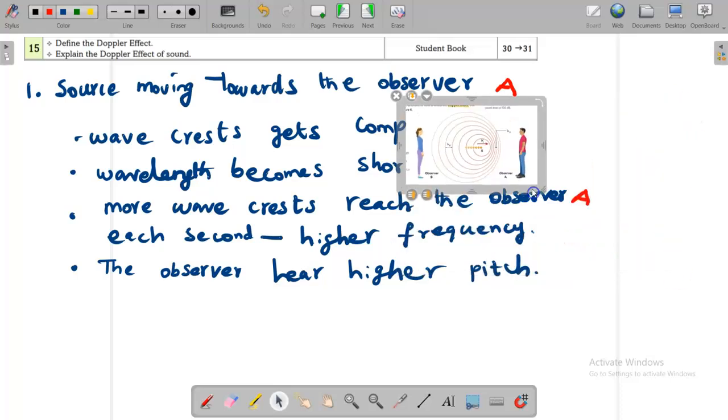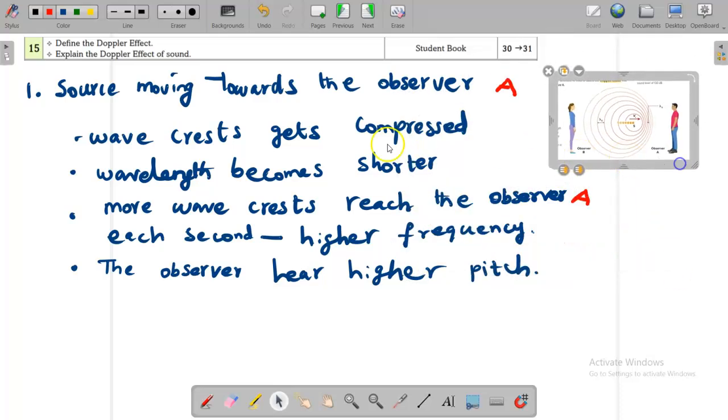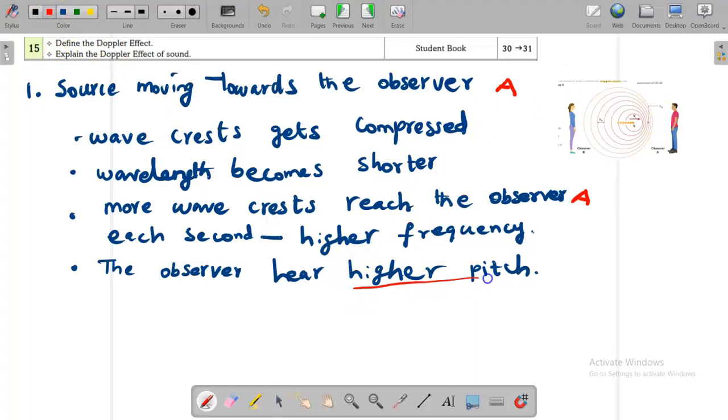Okay, so this is what is written: source moving towards observer A. If it is moving towards observer A, what happens? High pitch. Why is there a high pitch? Because high frequency. Why is there a high frequency? Because the wavelengths are becoming shorter. Why are wavelengths shorter? Because wave crests get compressed as the source is moving towards the observer A.